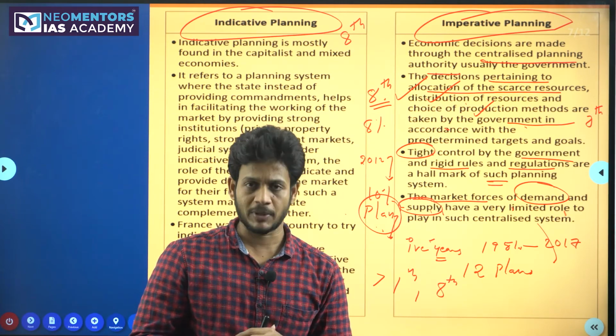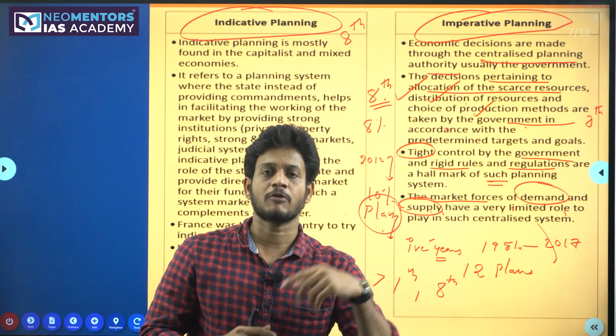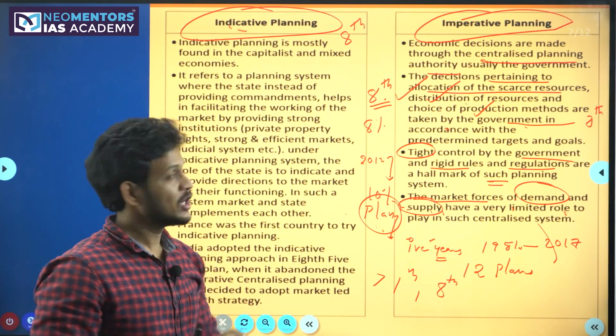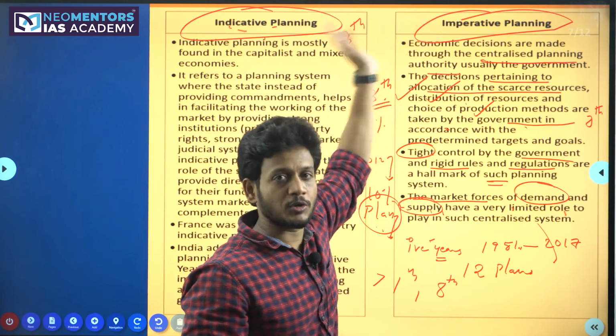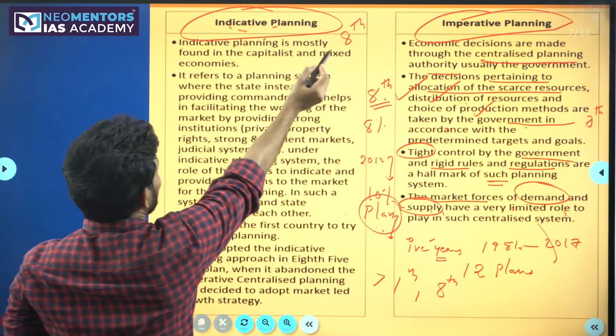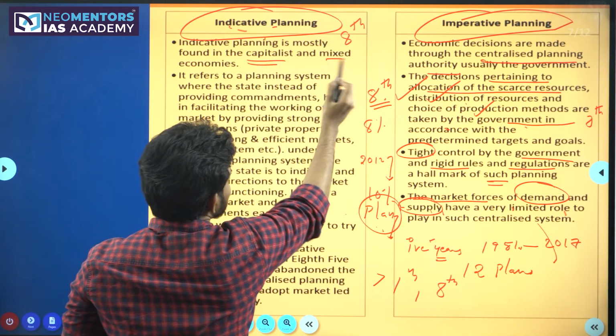Generally, we call them LPG reforms. Once the LPG reforms were introduced, we shifted to indicative planning. Indicative planning is completely opposite to this. Here, there won't be any rigid rules. Indicative planning is mostly found in capitalist and mixed economies.